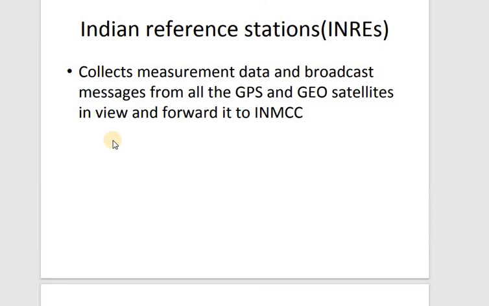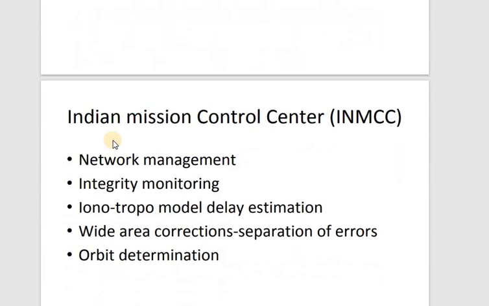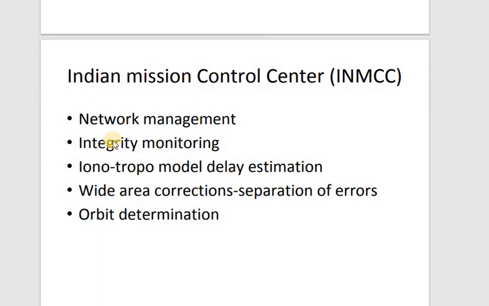All the information is collected by the reference stations and given to your master control centers, where the mission control centers work on network management, integrity monitoring, ionospheric or tropospheric delay estimation, wide area correction, suppression of errors, and other orbital errors are also determined by the mission control centers.